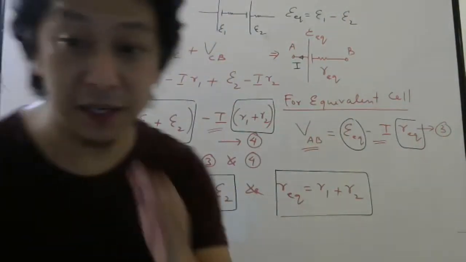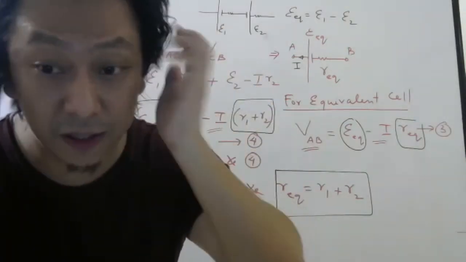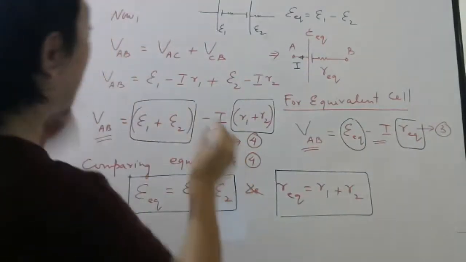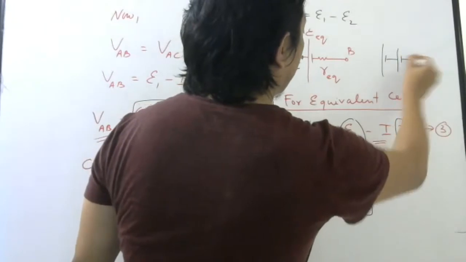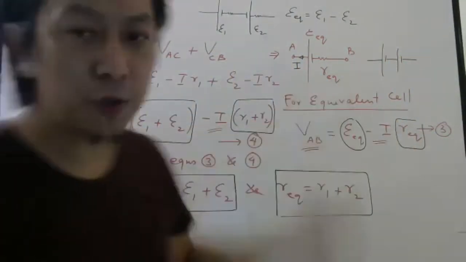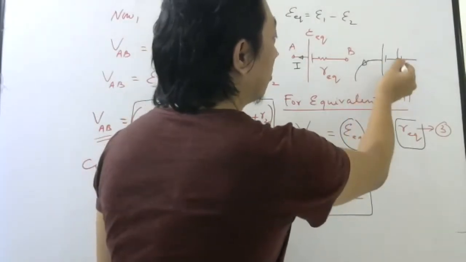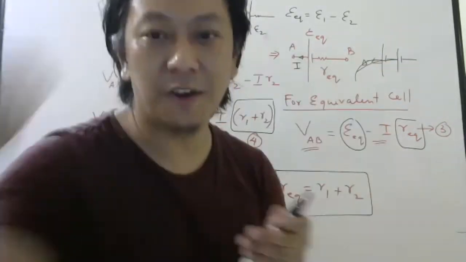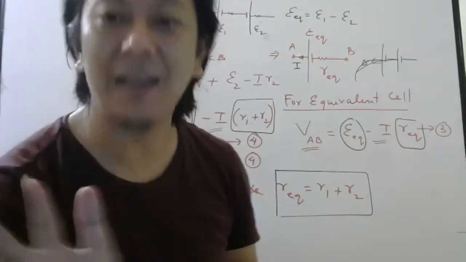So remember, while finding the total EMF, you may have to add or subtract depending on the direction. Direction means polarity, how they are connected. How to know whether it is in the same direction or not? Very simple. If batteries are connected like this, then obviously they are doing the same thing. This wants to send current this way. This also wants to send current this way. Current will drive from positive of the battery to negative. So if both the batteries are doing the same thing, you add the EMF.